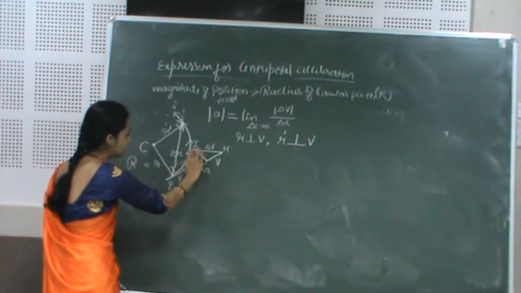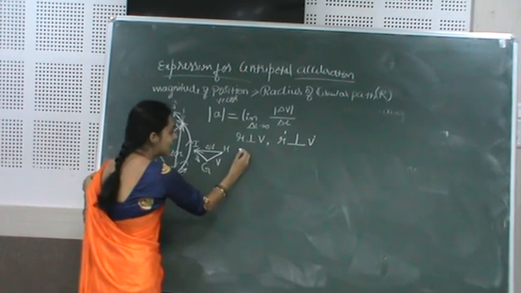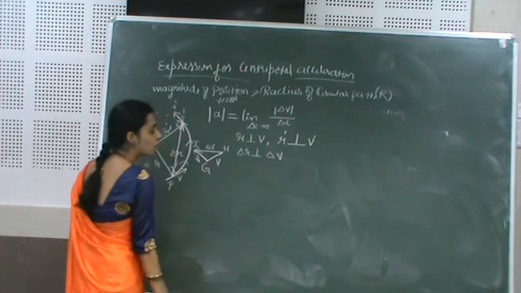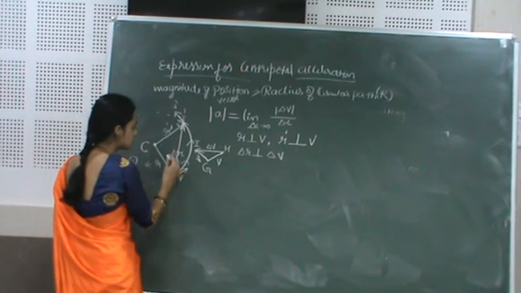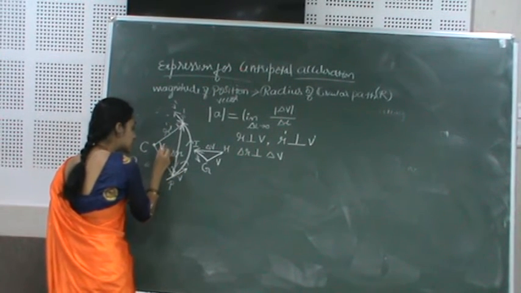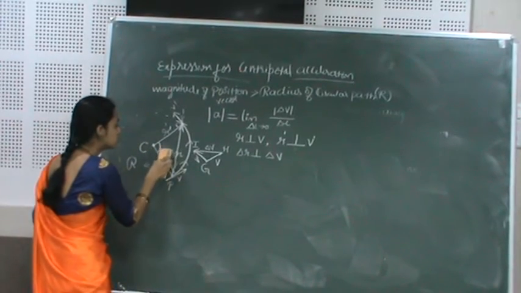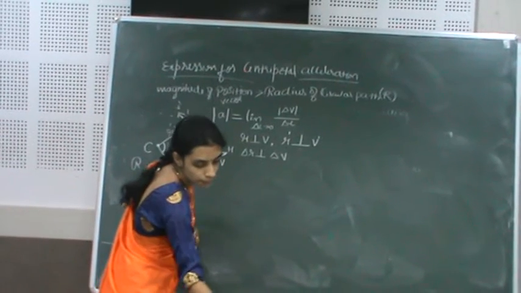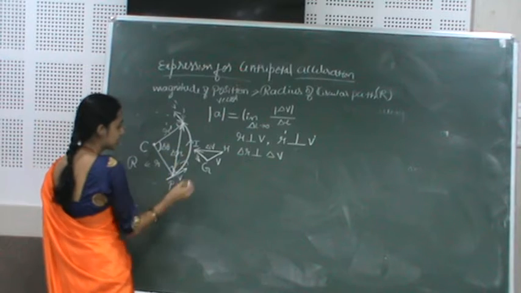Here delta v bisects the triangle into two equal halves, or we can also say delta r is perpendicular to delta v. Let the angle with which it bisects be delta theta, a small angle delta theta.